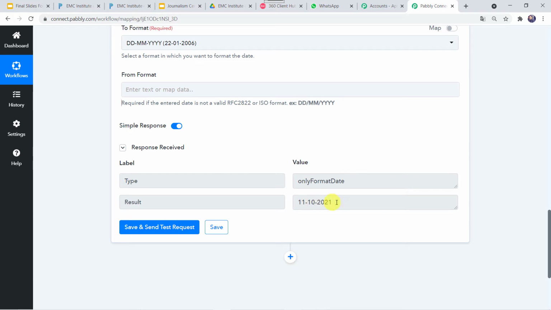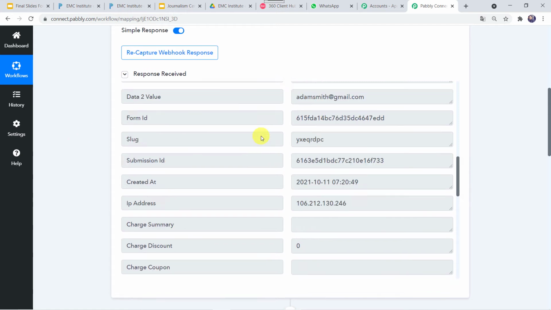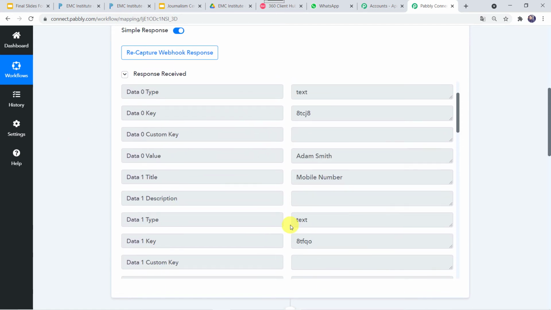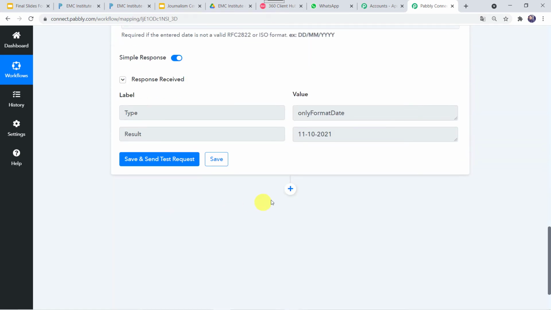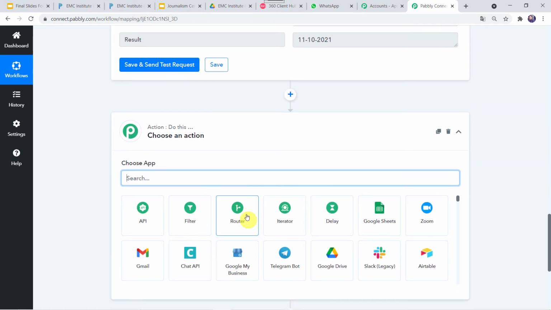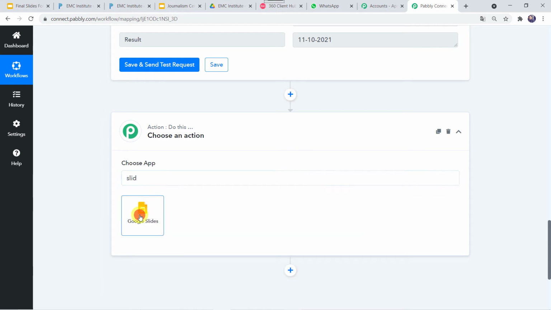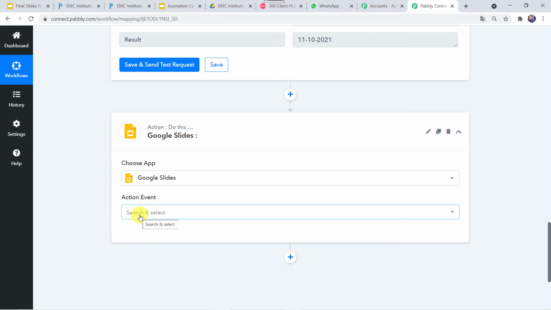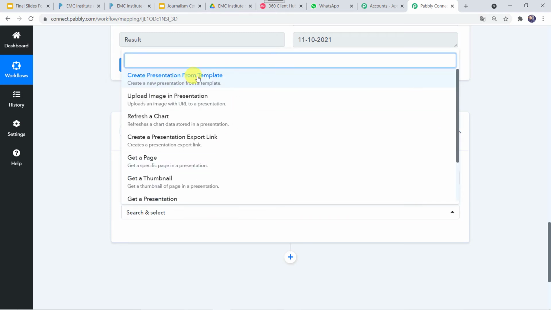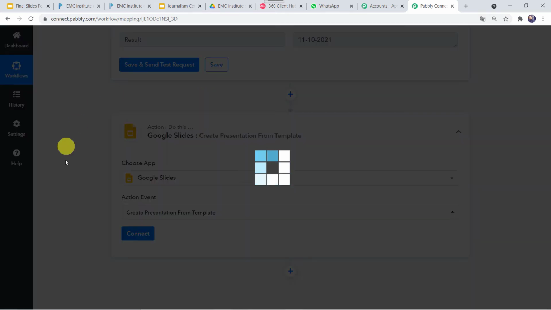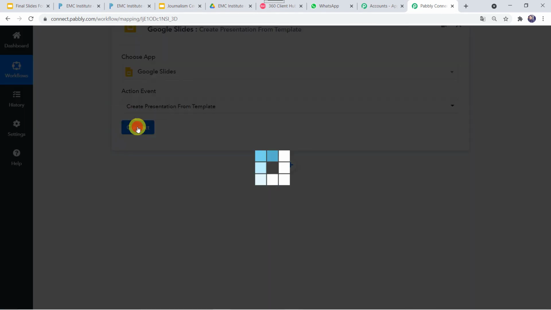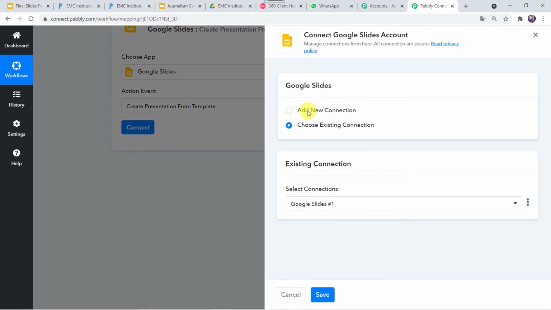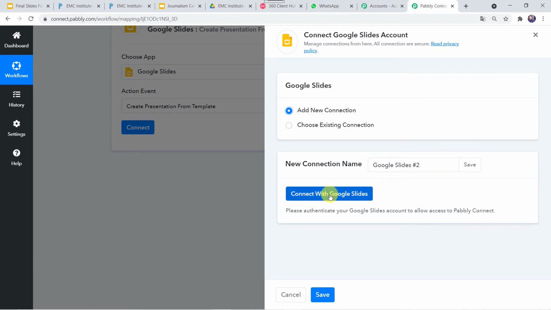October 2021. So now we want that using the details of this particular student, automatically a certificate should be generated. So let's move down, click on this plus sign, add application. Here in the action window, we have to select Google Slides. Let us select this. In the action event, we have to select create presentation from template. And now let's click on connect. Here we have to click on add new connection and connect with Google Slides.